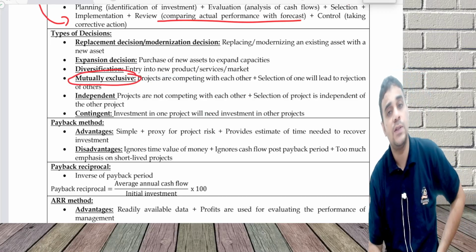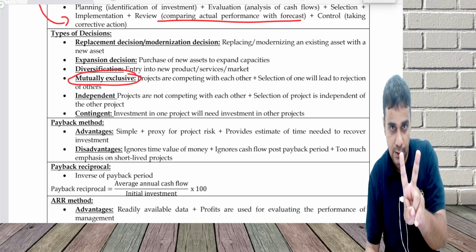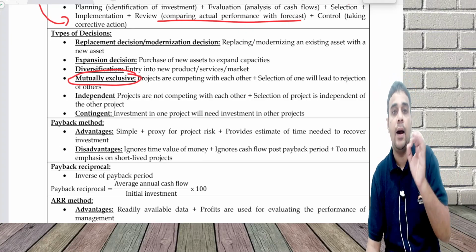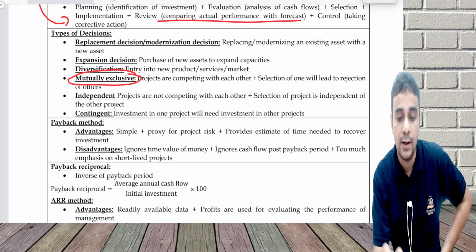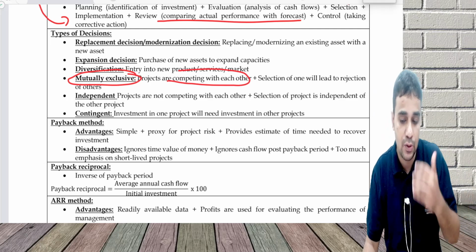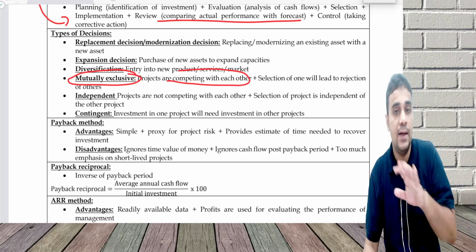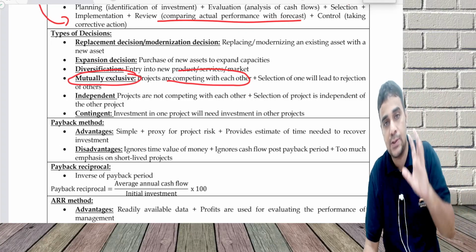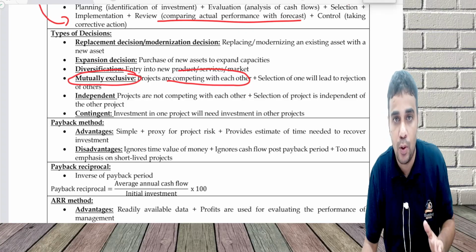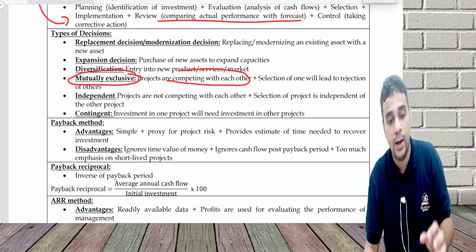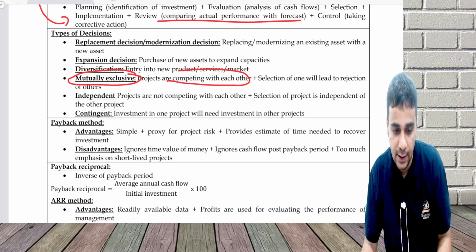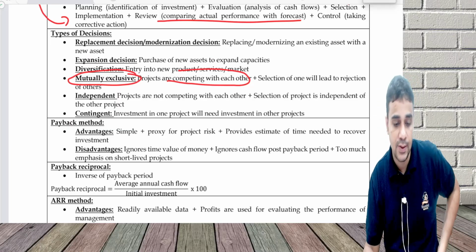Mutually exclusive. What is mutually exclusive? If you have two options, that is project A, project B, mutually exclusive means you can either do A or do B. You cannot do both. Projects are competing with each other. Selection of one will obviously lead to rejection of the other. Independent is where there is separate evaluation. Every technique has its own rule. NPV says positive NPV, go ahead. IRR says greater than cost of capital, go ahead. Payback says lesser than target payback, go ahead. So independent, I'm not competing. If I'm a good project, I will be accepted, and if I'm a bad project, I will get rejected.